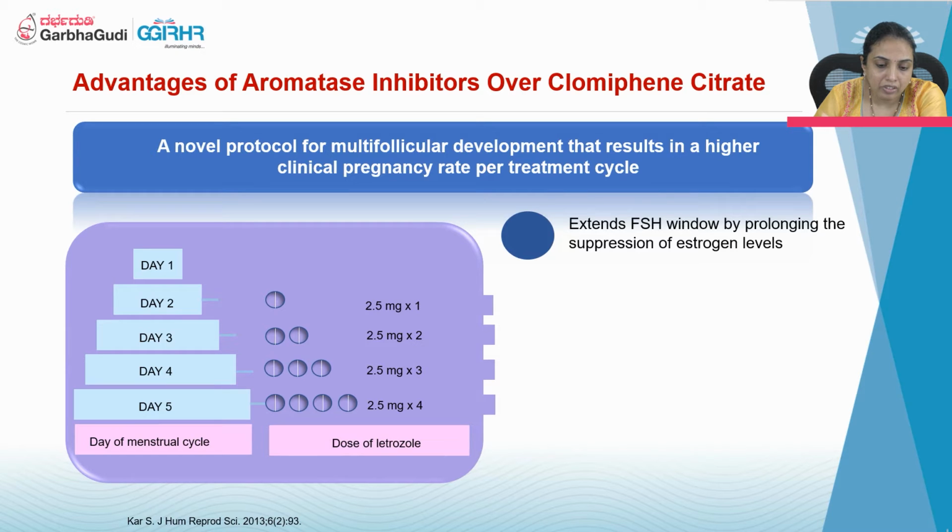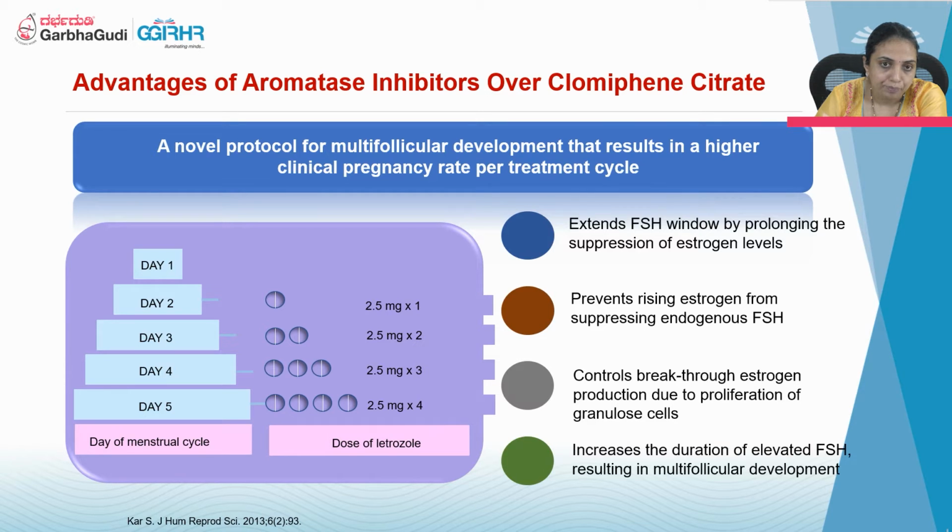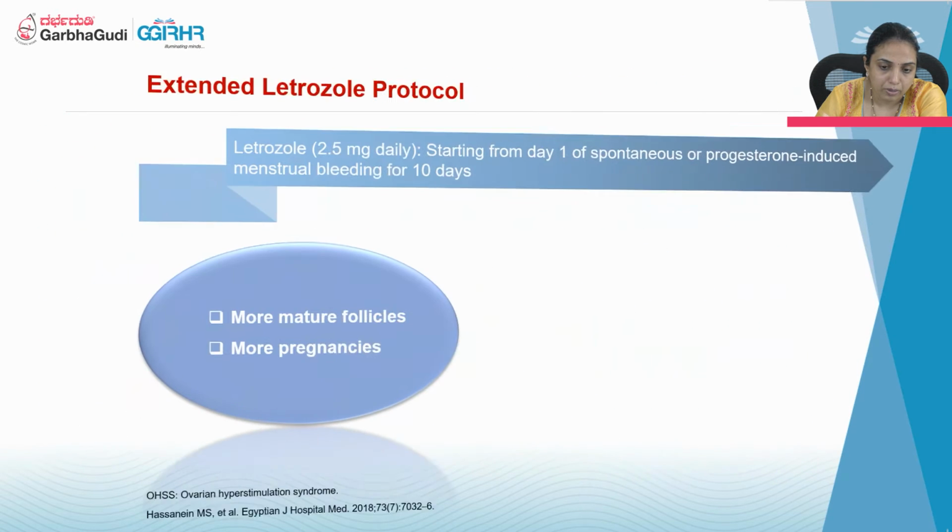By giving this, it extends the FSH window by prolonging the suppression of estrogen level. It prevents the rising estrogen from suppressing the endogenous FSH. It controls the breakthrough estrogen production due to proliferation of granulosa cells. It increases the duration of elevated FSH, resulting in multifollicular development.